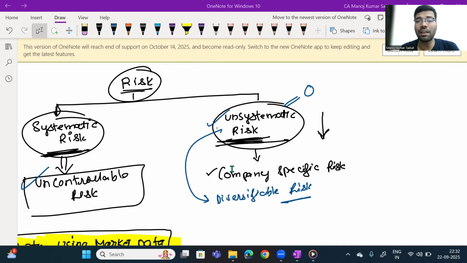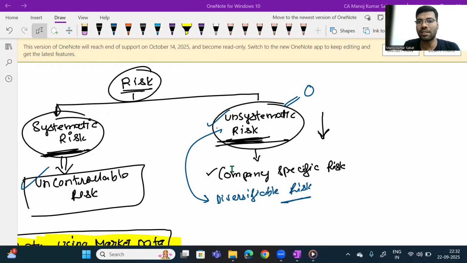The other type of risk is the unsystematic risk. Where does unsystematic risk come from? It comes from the decisions taken inside a company. For example, say some employees are on strike in a company. Do you think every employee in every company will be on strike? No. So in a particular company, whenever the employees strike, the business may be hampered.